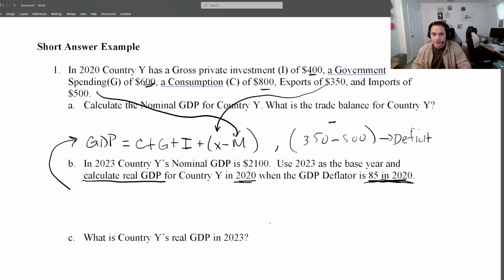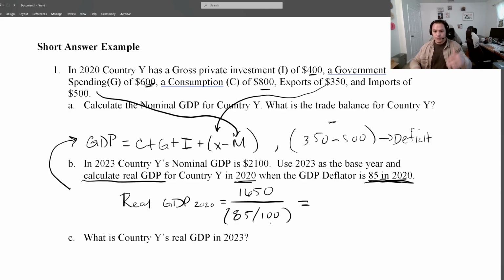Our consumption is 800 plus our government expenditure, that's 1,400, plus our private investment. All of a sudden we get 1,800, and we end up with a negative 150 from there. And so for this question, we should end up calculating real GDP in 2020 as 1,650 over our price deflator, our price index, divided by 100 to get our real GDP.